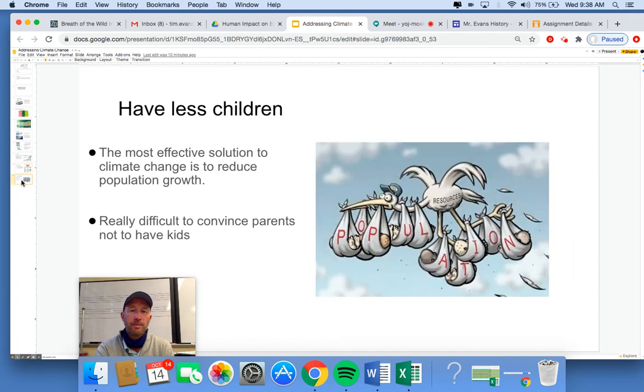And the last one, this is a really hard one because it's really hard to convince people to have fewer children. But if people around the world had fewer babies, it would make a huge difference on the future of climate change. Because I like this, these are the resources we have in this world, and all these new babies are dragging and sinking it down. But again, it's really hard to convince people of that, and that's a personal decision people make. But at the end of the day, fewer people will mean less strain on the environment.